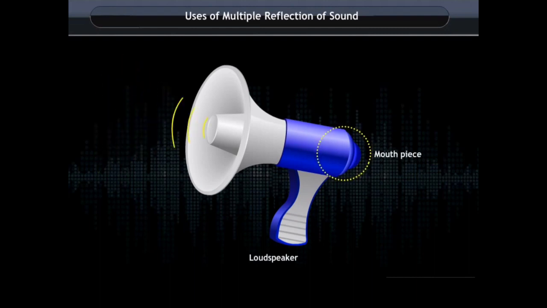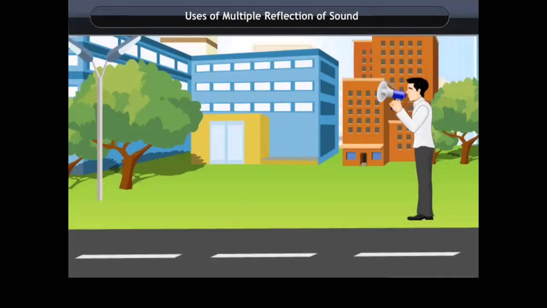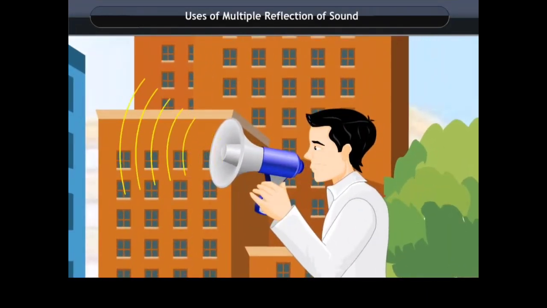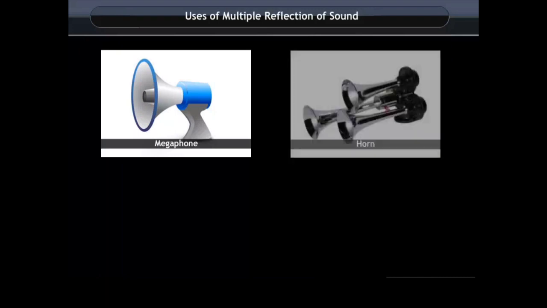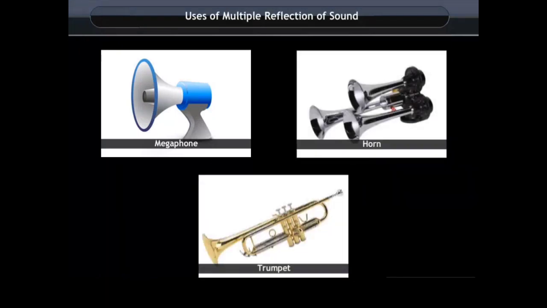It works on the phenomenon of multiple reflection of sound. The sound creates a narrow mouthpiece and gets reflected many times by the inner wall of the conical funnel. As a result, the sound gets amplified and emerges over a wide range. That is why we hear the speaker's voice. Megaphones, horns, musical instruments like trumpets, etc. are designed to send sound by multiple reflection in a particular direction without spreading in all directions.